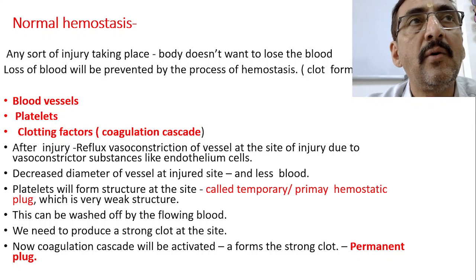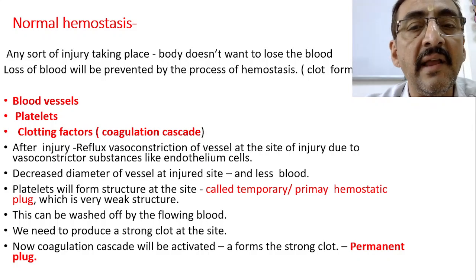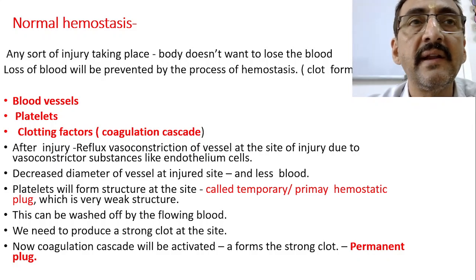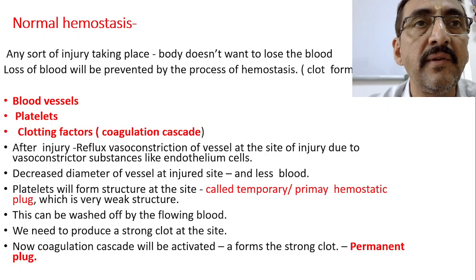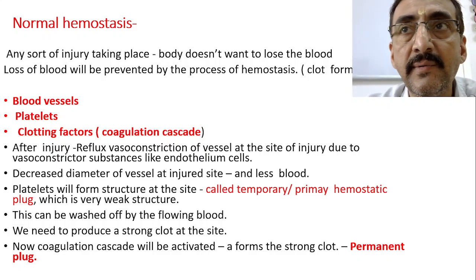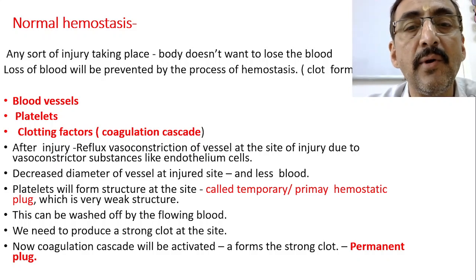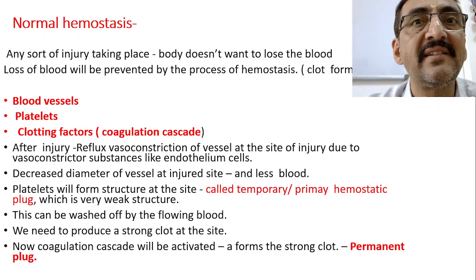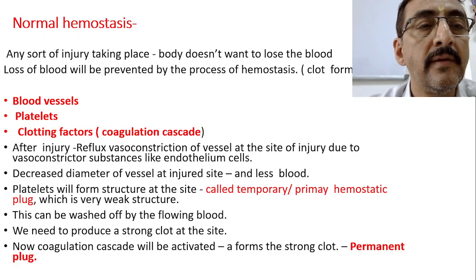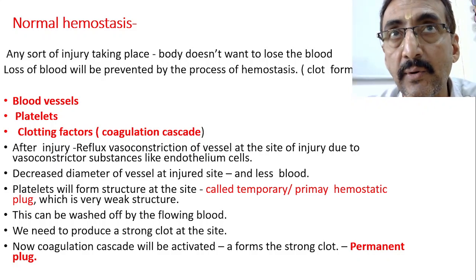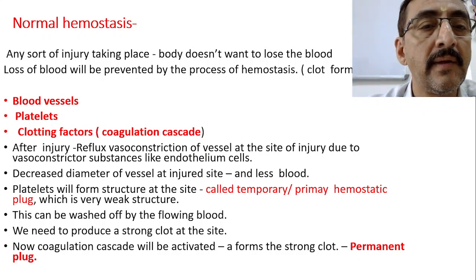Similarly, as another reflex mechanism, the diameter of the vessel supplying that particular area also gets reduced, and that also leads to less loss of blood. This is how the blood vessels play their role in prevention of blood loss after injury.